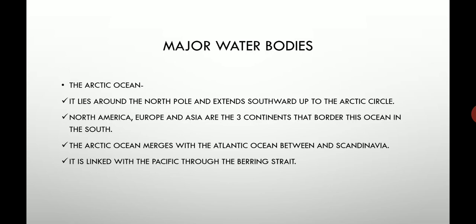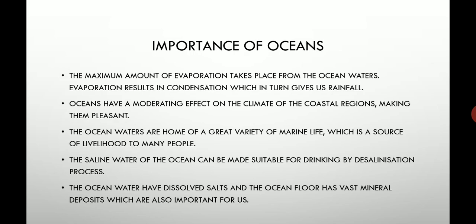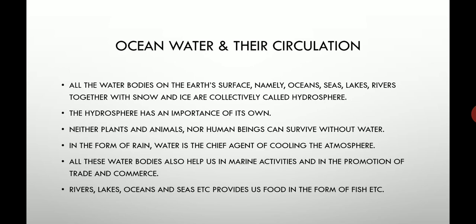Okay, let's move forward. Ocean water and its circulation. How does ocean water circulation happen? All the water bodies on the earth's surface, which may be ocean, sea, river, lakes, together with snow and ice, are called the hydrosphere. If you want to understand it very simply, the hydrosphere is all kinds of water sources: ocean, sea, river, lake, snow, ice. All these together form the hydrosphere.